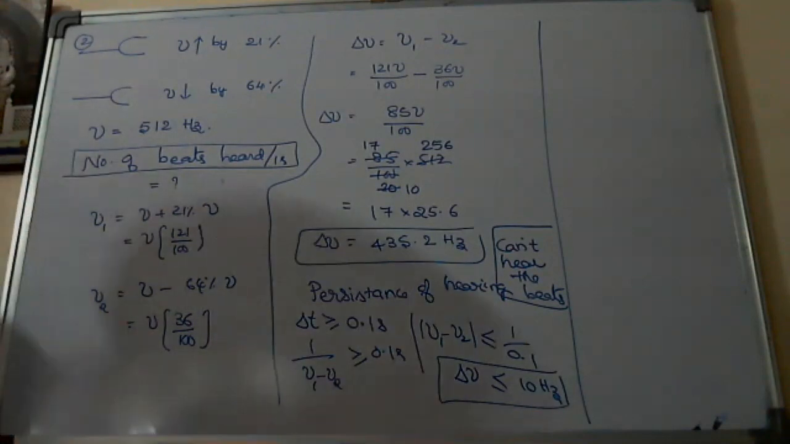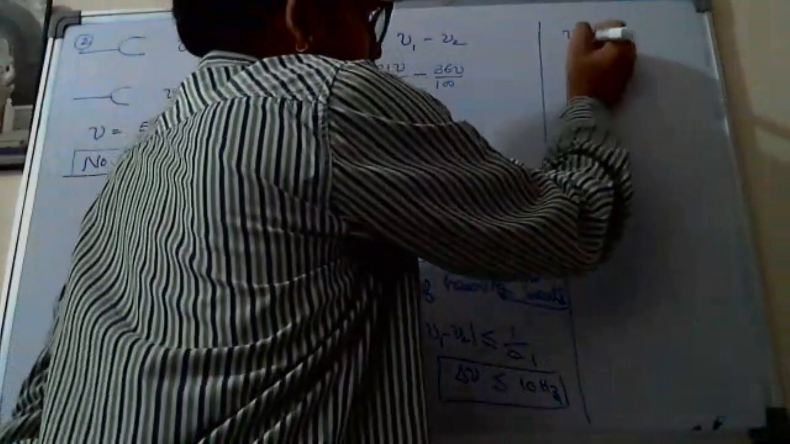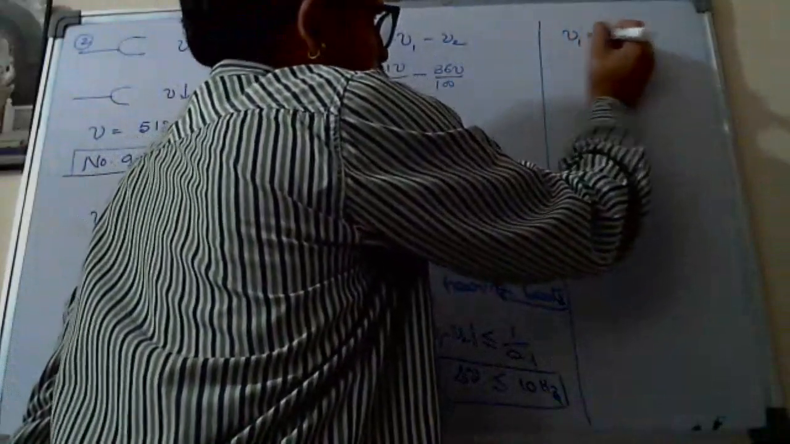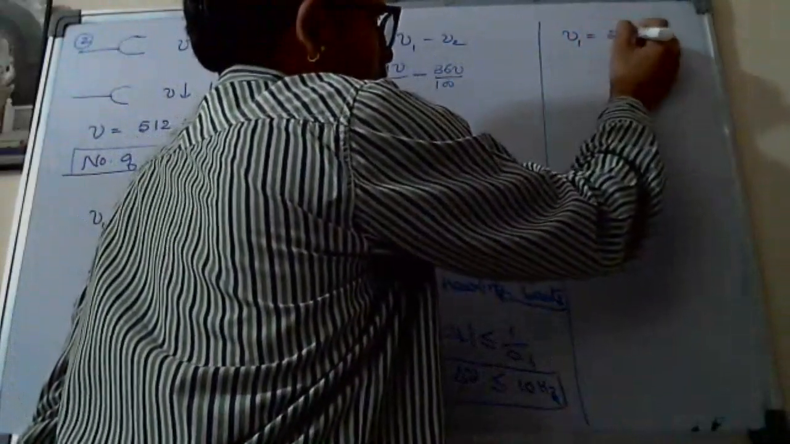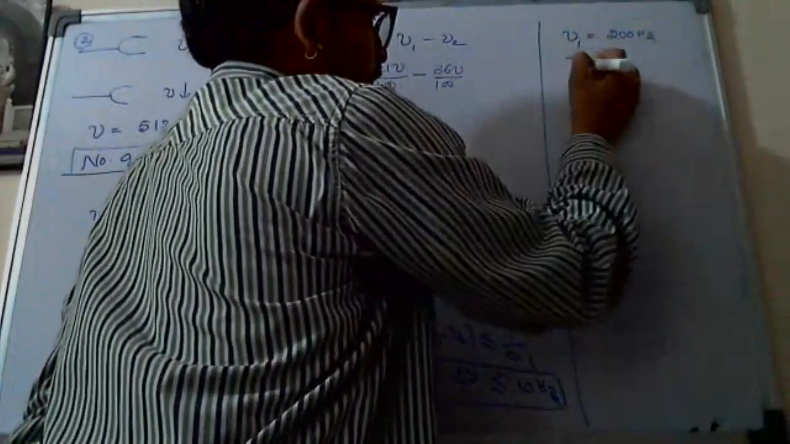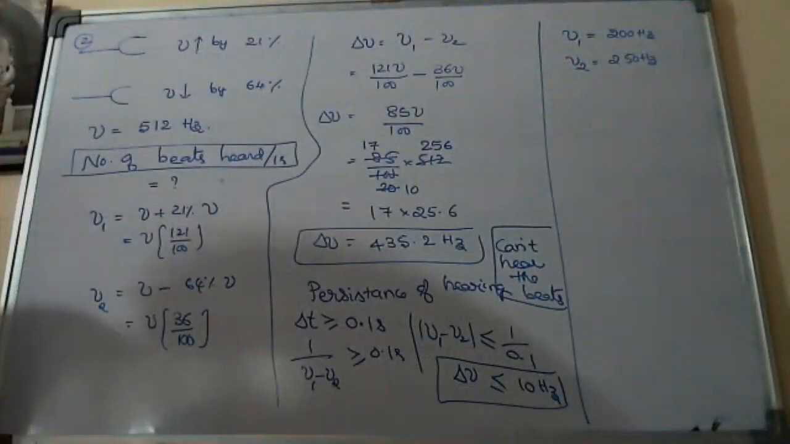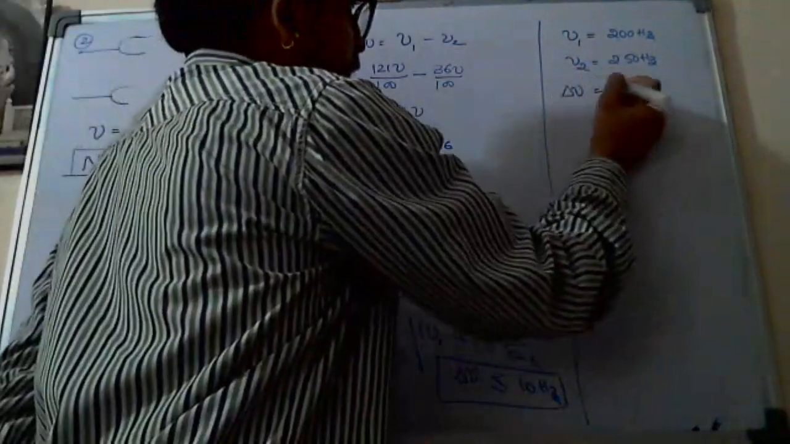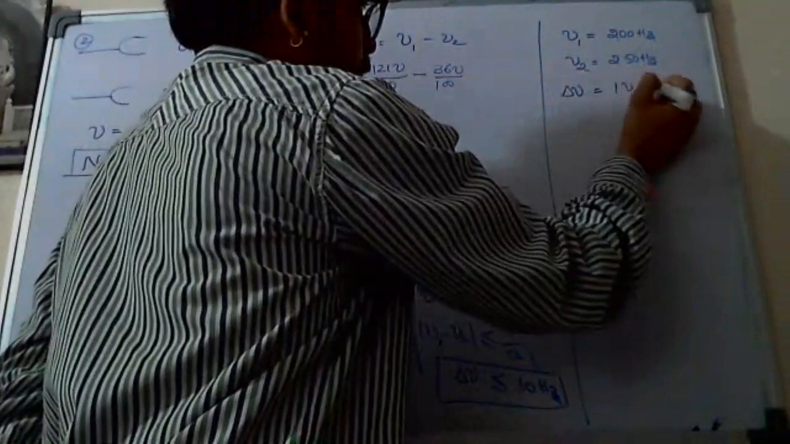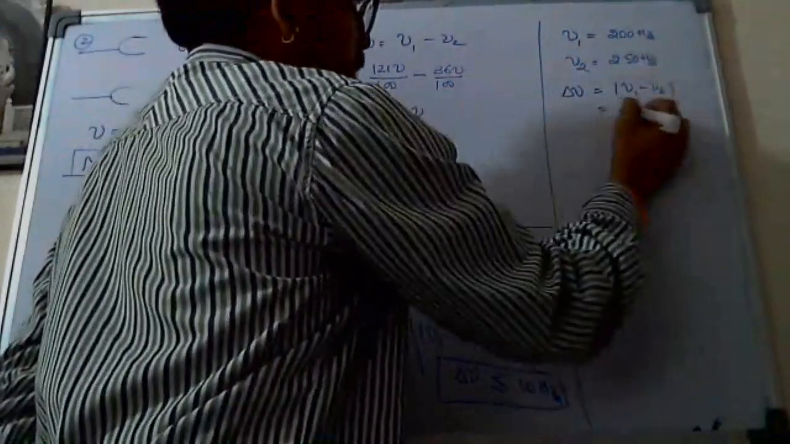So sometimes questions will be very easy. How? They simply give you the data. mu1 is equal to 200 hertz, mu2 is equal to 250 hertz. Find the number of beats heard. Any student tries to say the answer: delta mu is very simple, sir, mod of mu1 minus mu2, that is simply 50 hertz, sir. He tries to put the option 50 hertz.